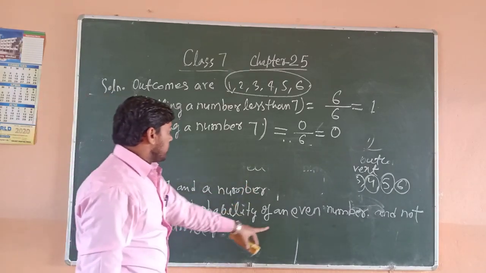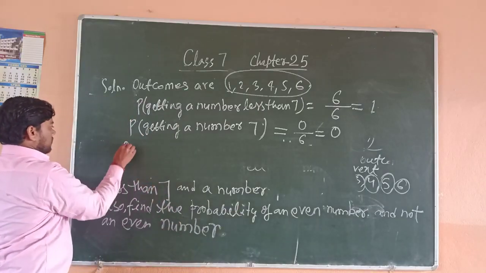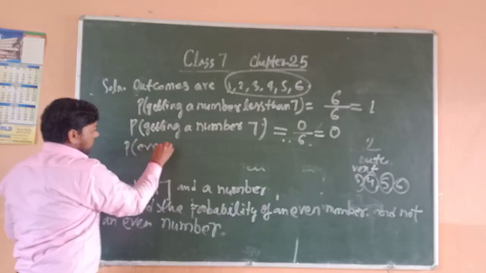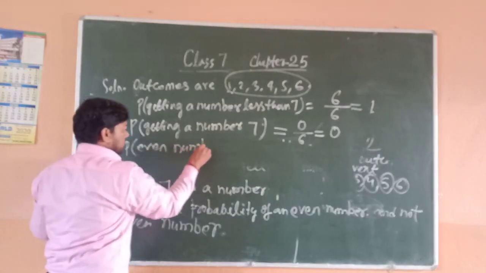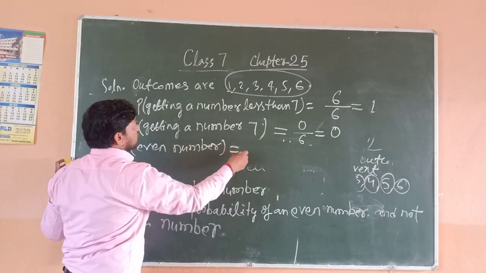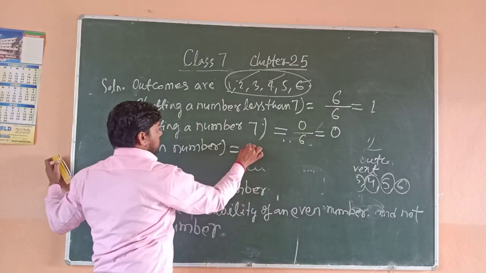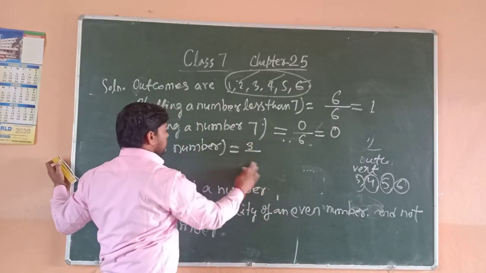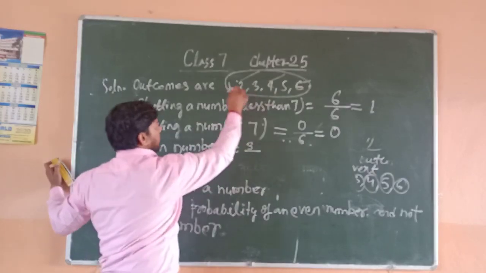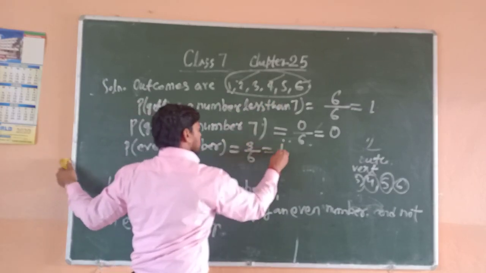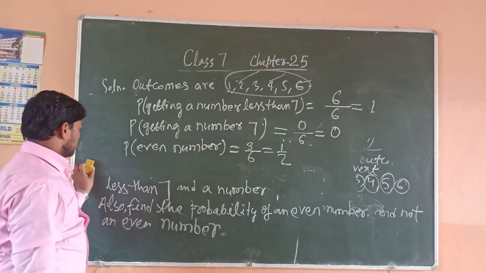Find the probability of an even number. 2, 4, 6 are even numbers. So there are 3 outcomes with respect to even numbers and total 6. So 1 by 2.